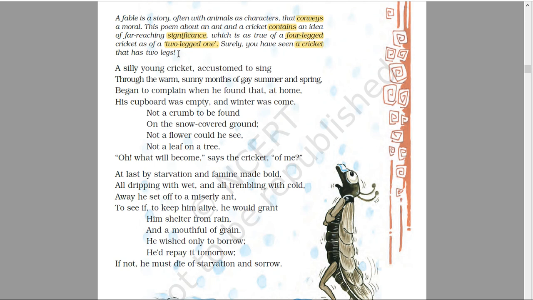And who are these creatures? Human beings, for sure. So the poem is: A silly young cricket, accustomed to sing through the warm, sunny months of gay summer and spring. A silly, foolish young cricket was shown there. Accustomed means in the habit of. A young cricket was in the habit of singing through the warm, sunny months of gay. Gay means happy, summer and spring.